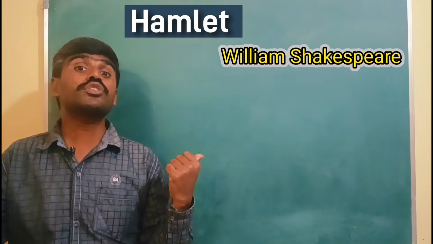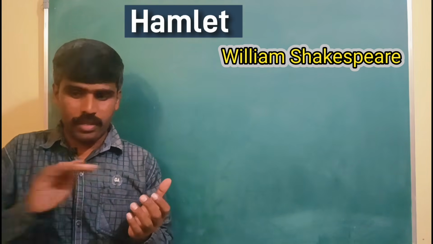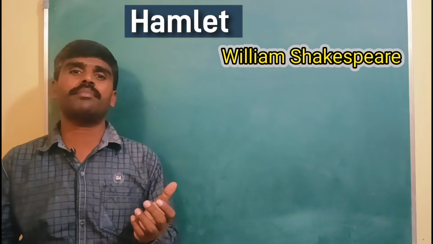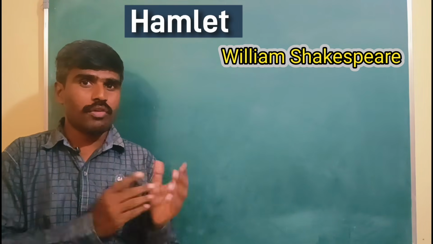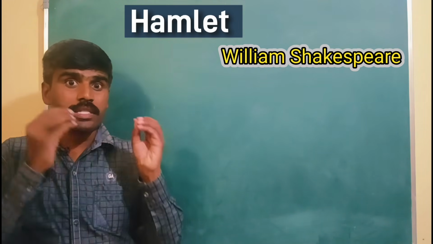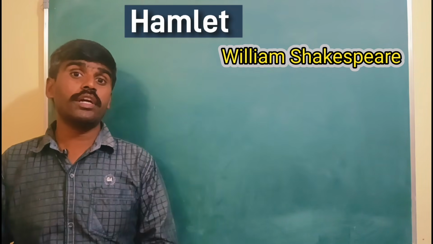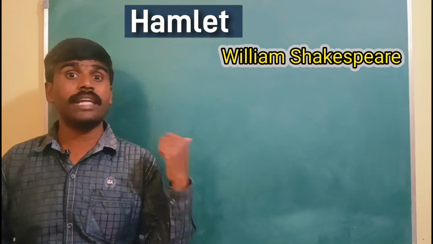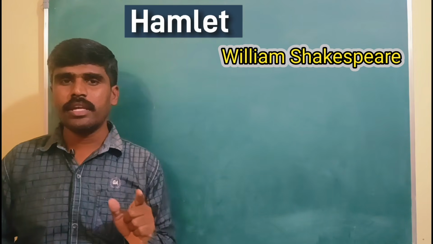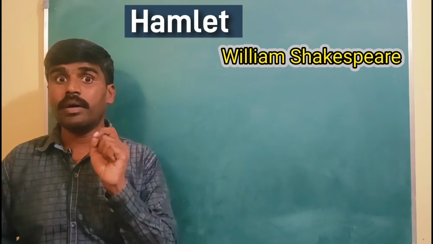And when Prince Hamlet, Junior Hamlet, comes back from Germany to Denmark for the funeral of his father, King Hamlet, he is double shocked to know that his father's death was not a natural death, it was not a normal death, in fact it was a murder.